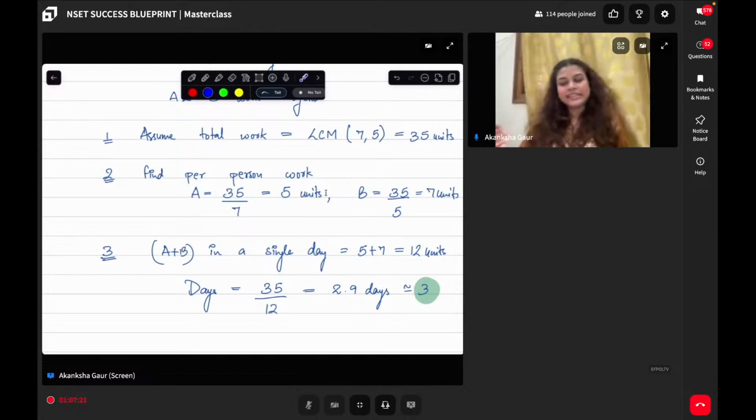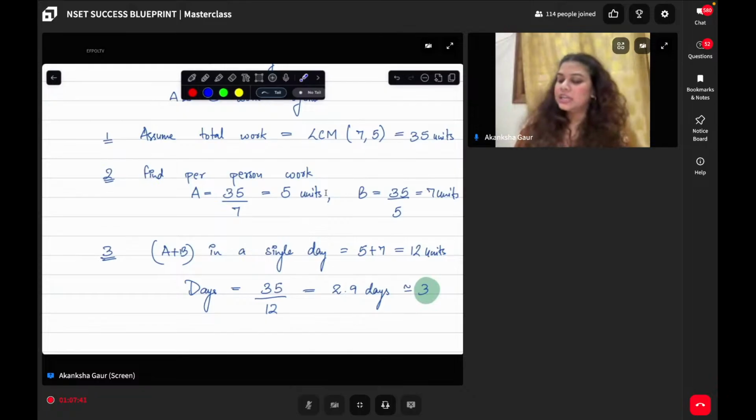The difficulty level will be the same as whatever questions I am solving right now. The degree of approximation depends on the questions. Below the question itself it is mentioned till how many decimal places, or to convert into a whole number, whatever it is, it will be given right away.